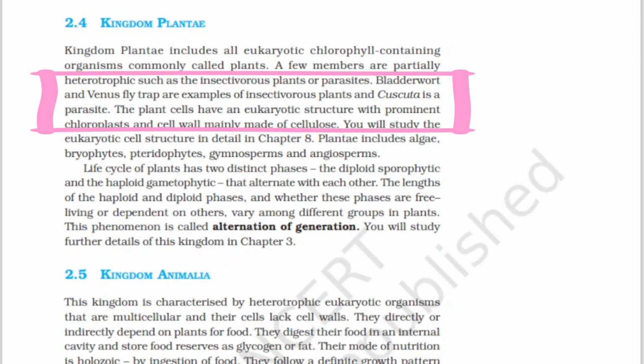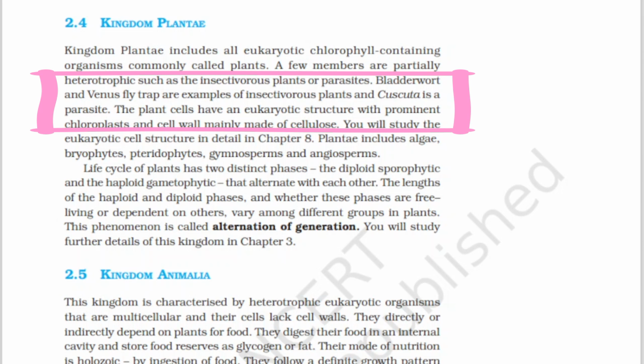The plant cells have a eukaryotic structure with prominent chloroplast and cell wall mainly made of cellulose. And we'll study the eukaryotic cell structure in detail in chapter number 8. Here we'll learn a brief description in this biological classification. So we have a 5 kingdom classification, and among that, kingdom Plantae and Animalia are part of it. We have finished 3 kingdoms briefly in earlier videos. So about plants in detail, we'll learn in chapter 8.